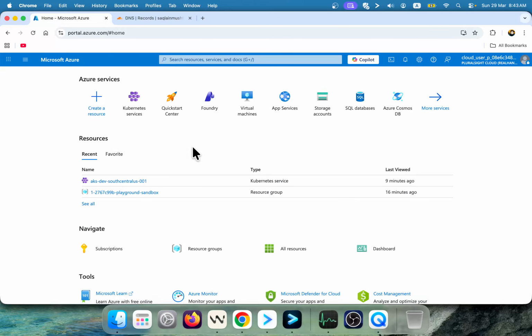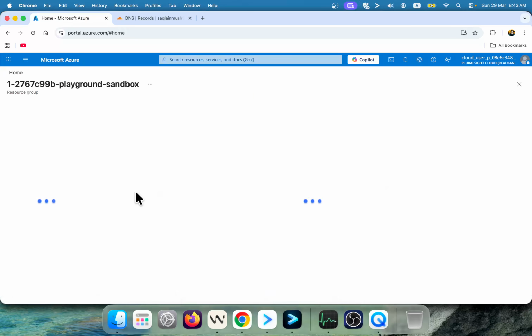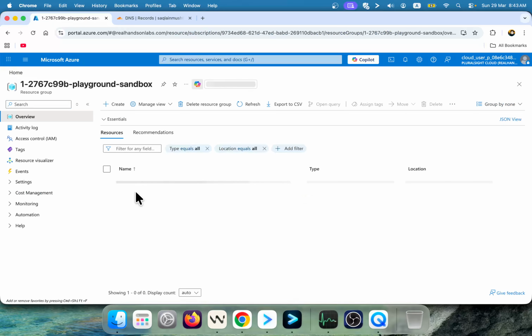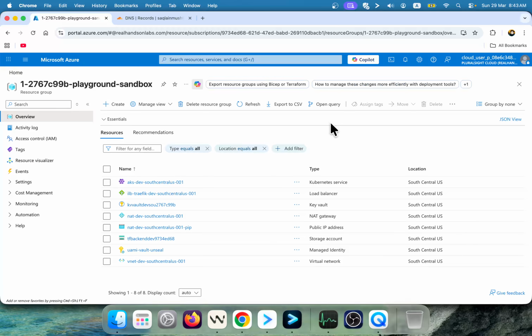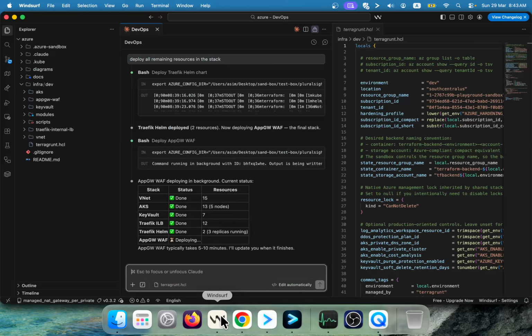So guys, our AKS cluster is deployed. Let me navigate to this section, resource group, and this is the container where we can see how our resources are deployed. So what it has done, it has deployed VNet, AKS, Key Vault, which is required for the HashiCorp Vault, Traefik, internal load balancer, controller, right?